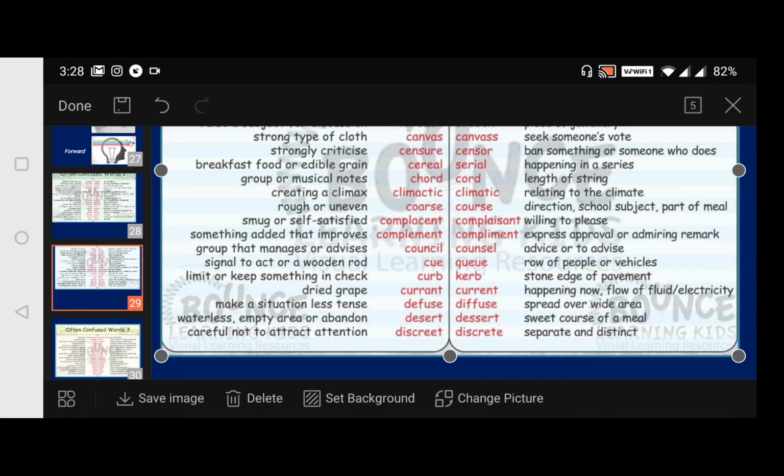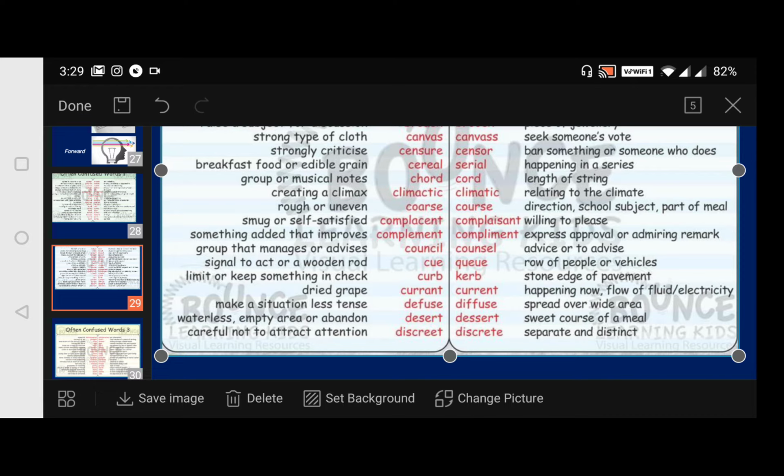Then defuse or diffuse. Defuse is one word, and diffuse is another word. Defuse in the sense make a situation less tense, that we say defusing. And diffuse is spread over a wide area, like perfume, some perfume. Okay, within no time it is spread over a wide area, and that we say it as diffuse.